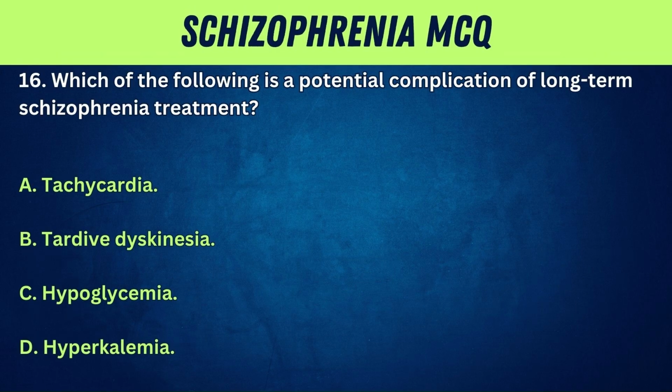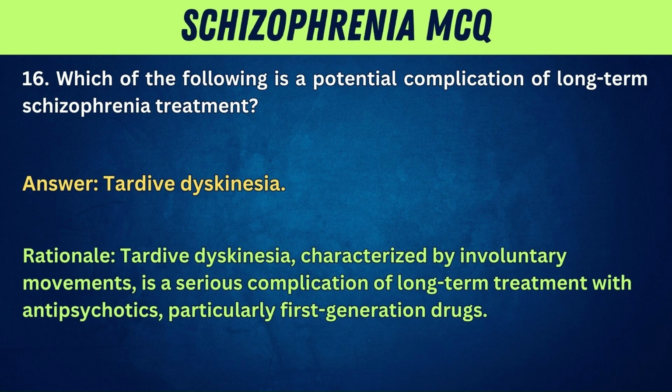16. Which of the following is a potential complication of long-term schizophrenia treatment? A. Tachycardia. B. Tardive dyskinesia. C. Hypoglycemia. D. Hyperkalemia. Answer: tardive dyskinesia. Rationale: tardive dyskinesia, characterized by involuntary movements, is a serious complication of long-term treatment with antipsychotics, particularly first-generation drugs.